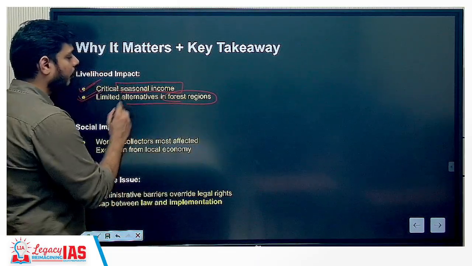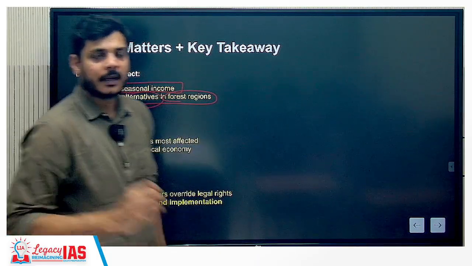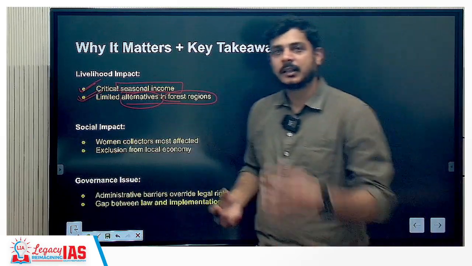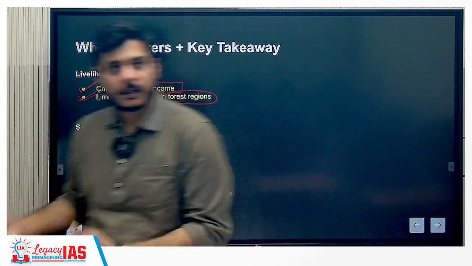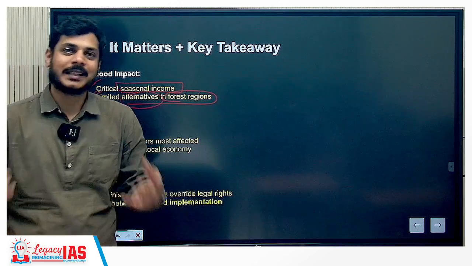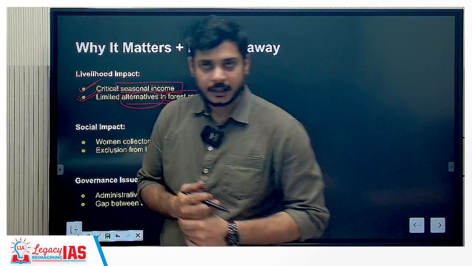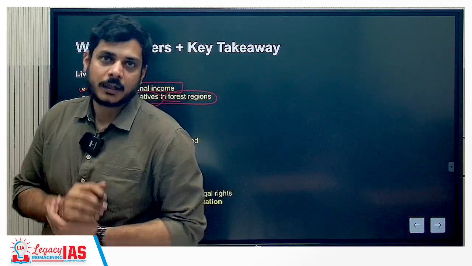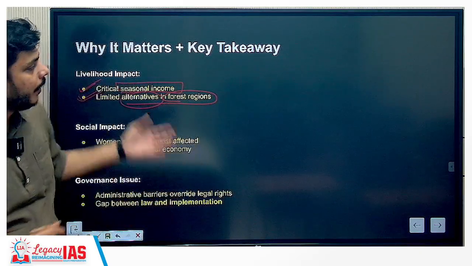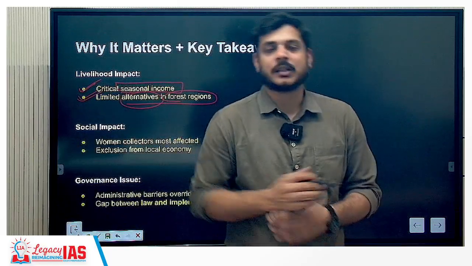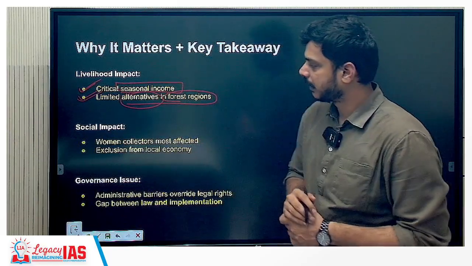When we are talking about alternatives, we are saying, what about the minor forest produce? Can't they collect other types of minor forest produce? The thing is, it is already called the green gold of Odisha. It is already very pricey in nature, and therefore the demand is always there in the market, and they can get a good amount if they sell it. As compared to other minor forest produce, the price range is not as much to sustain their lives.